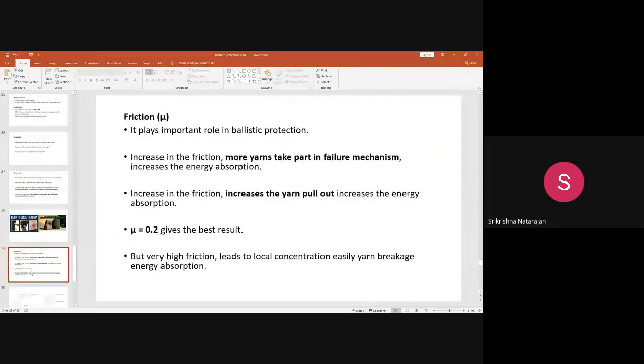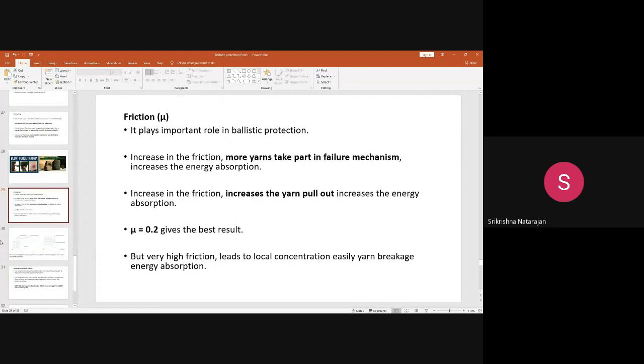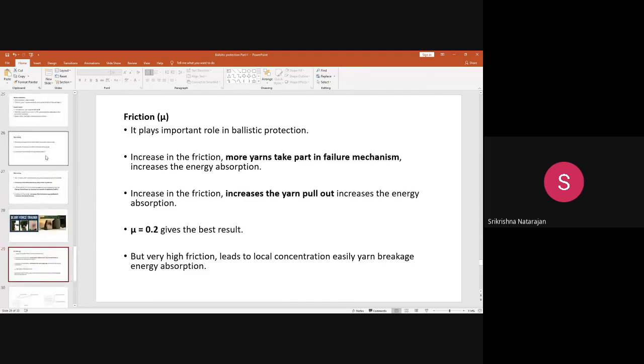Next is the friction. What is friction? You know very well what friction is. So here the friction of yarns is very important. The friction should not be too low or too high. This is similar to what we discussed earlier, the yarn cover factor. When you make a yarn structure with a higher friction, what will happen? More yarns will take part.